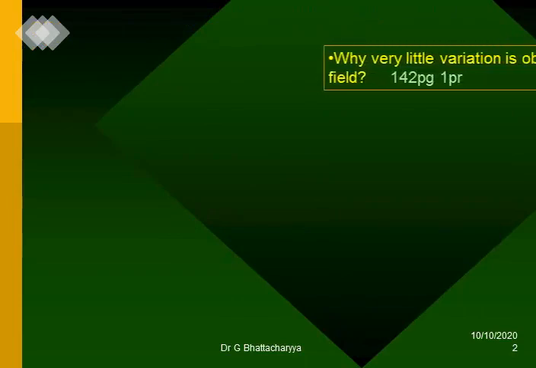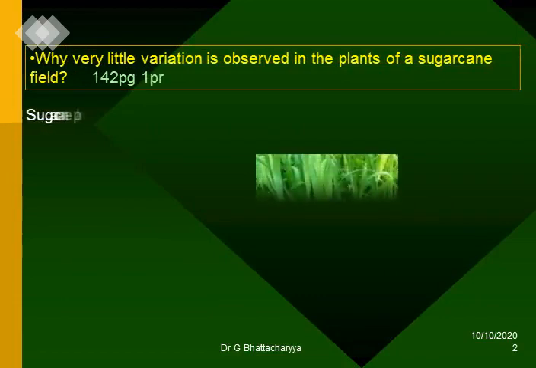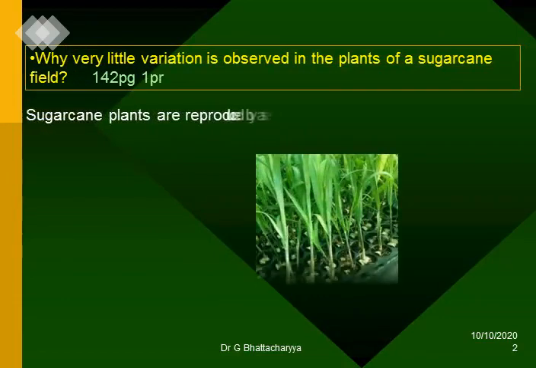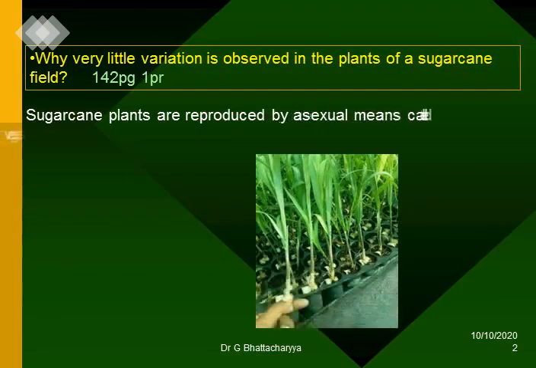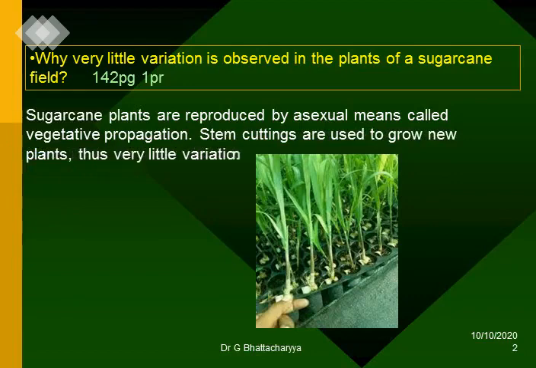Why very little variation is observed in the plants of a sugarcane field. Sugarcane plants are reproduced by asexual means called vegetative propagation. Stem cuttings are used to grow new plants, thus very little variation.